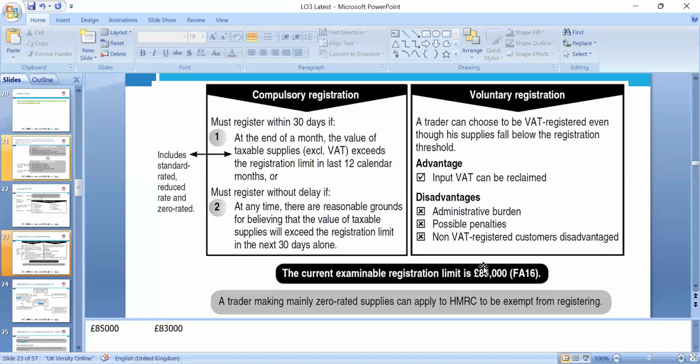Previously it was lower. In the slide, maybe you have 83 showing, but that was the Finance Act of previous years. We can look at the current Finance Act, which I showed you earlier. That is crucial to keep in mind, which is 85. In the past it was 81. The drawbacks of registration are the administrative burden, possible penalties, and the disadvantage to non-VAT registered customers.